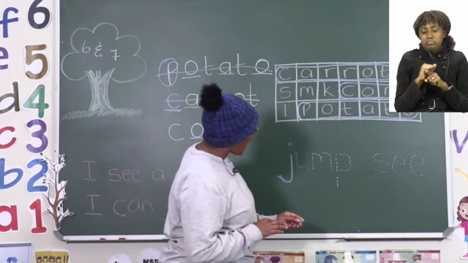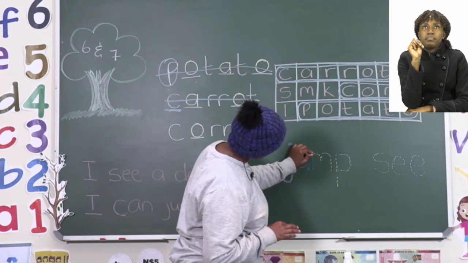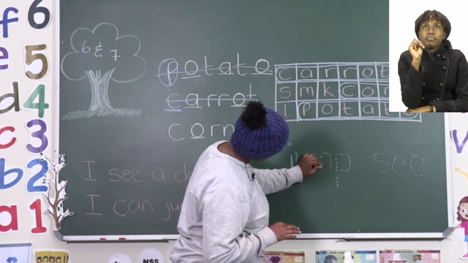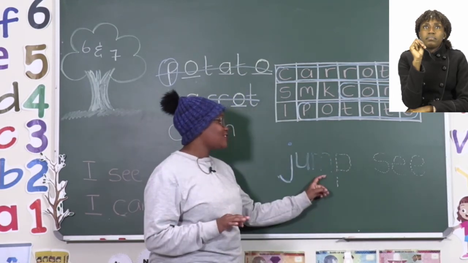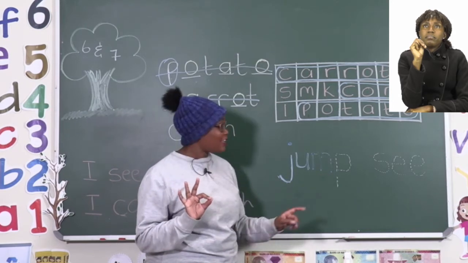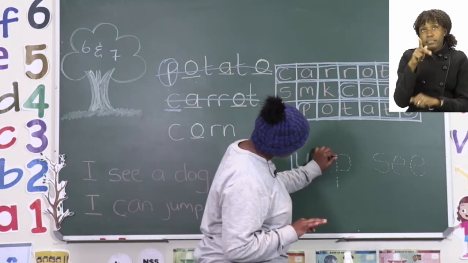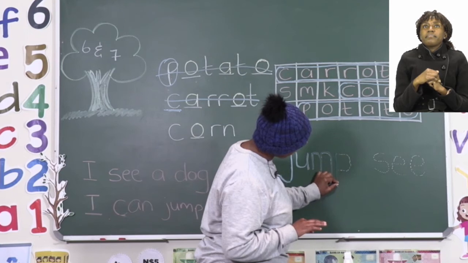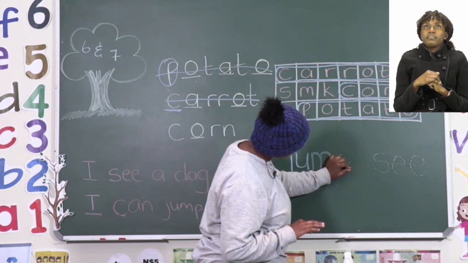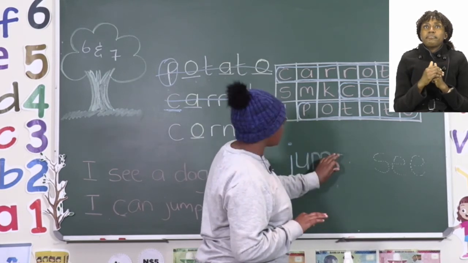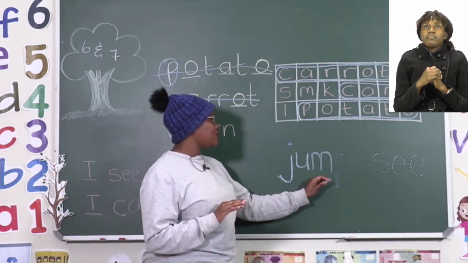The next one that we have, we start by going down first, then come up the same way, and we go round, up the same way, and we go round again. So this letter has 3 legs. Make sure that each and every leg is seen. The last one starts by going down and it crosses the bottom line. It comes back up and it goes round. Very good. Don't forget the ear because that one is also very important for that letter too. So we have finished the word jump.